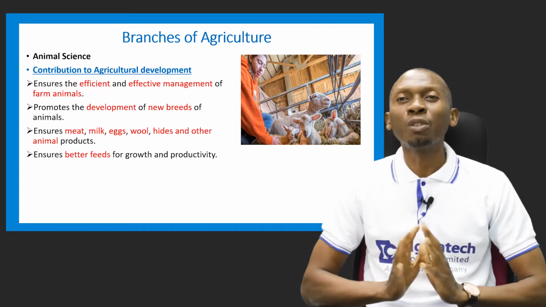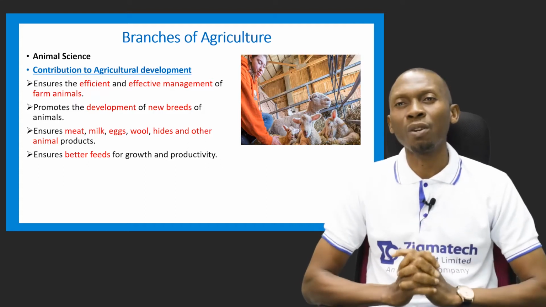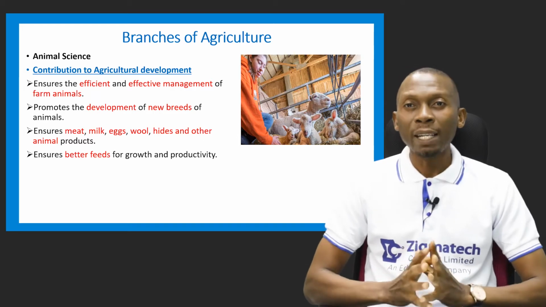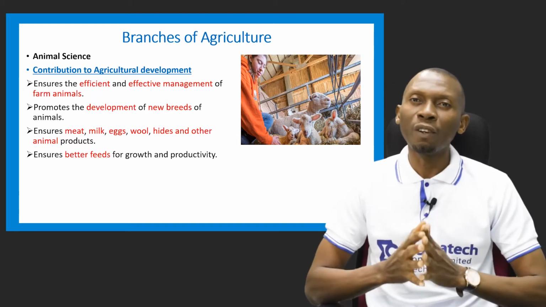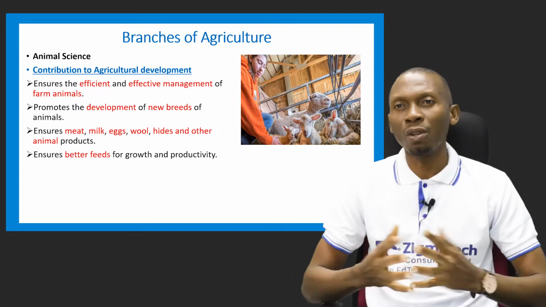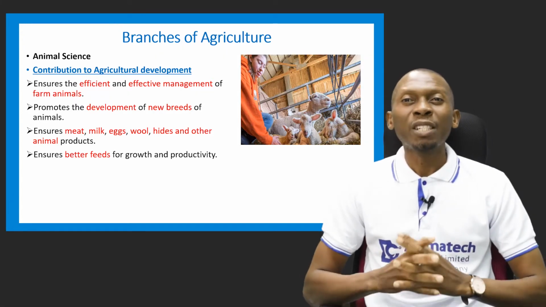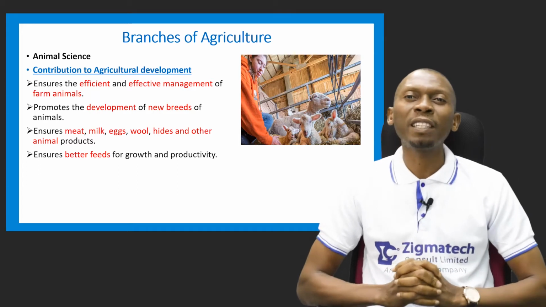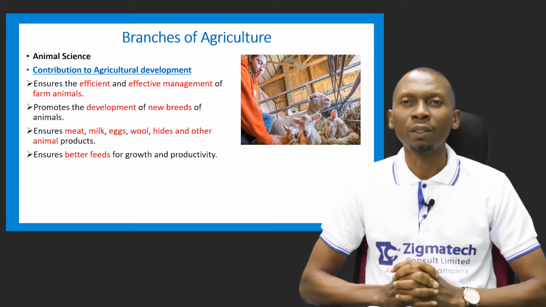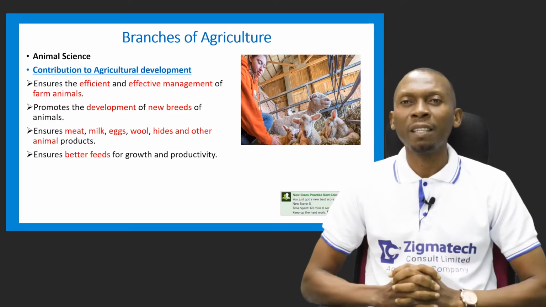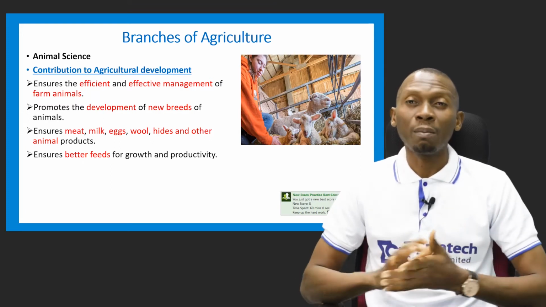Let's take a look at the contribution of animal science to agricultural development. So whenever we talk about the branch, we'll look at the contribution of that particular branch to agricultural development. Now, animal science ensures efficient and effective management of farm animals. It helps animals to be managed effectively.